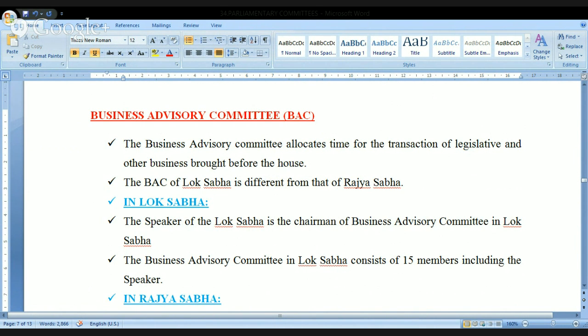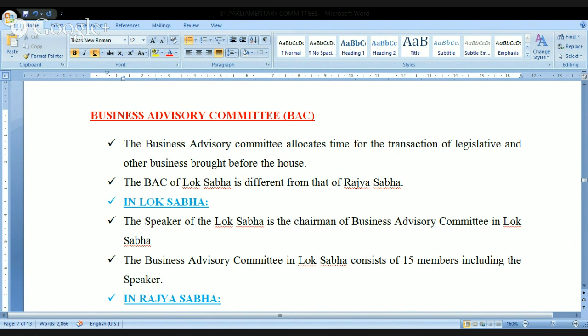Basically, we have the Parliament, and Parliament has functions. The most important function of the Parliament is to prepare the legislations, prepare the laws. During that time, certain activities must be performed within the Lok Sabha and within the Rajya Sabha. Hence, what are those functions that can be decided by the Business Advisory Committee?